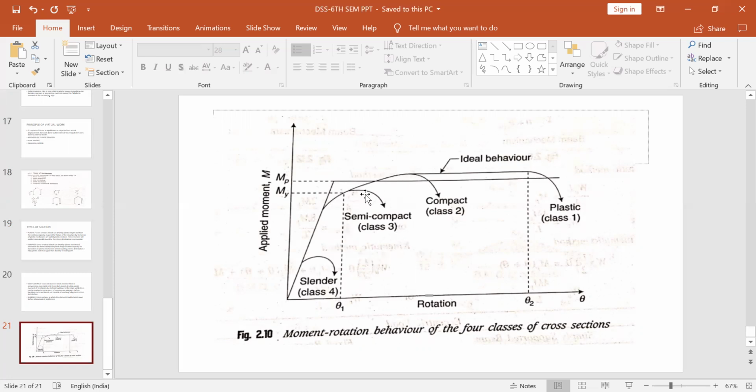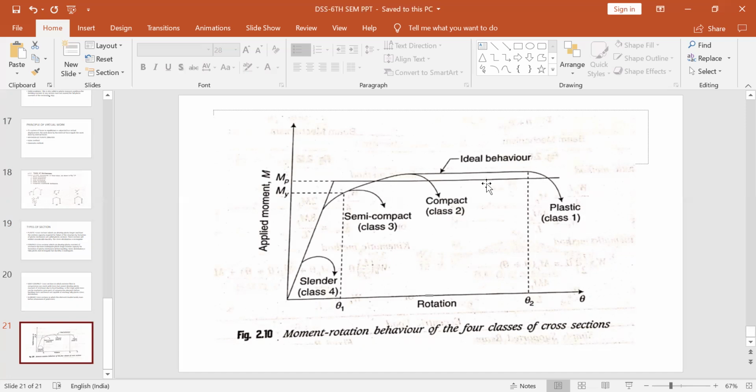But since this is curvilinear, not a straight line, for our idealization we have idealized this into a combination of 2 straight lines. So this curve can be approximated as 2 straight lines like this. Up to here, till yielding, then it will go to the plastic stage like this. So this is the idealized graph.